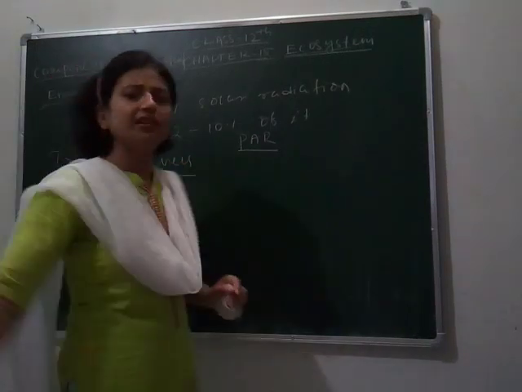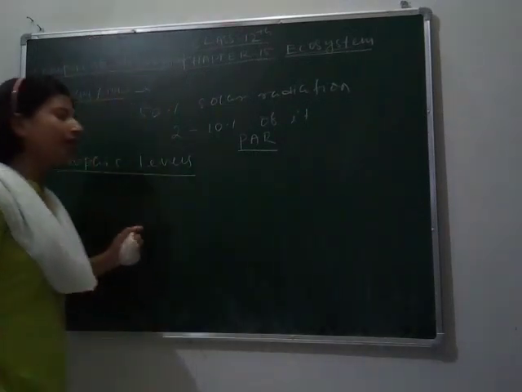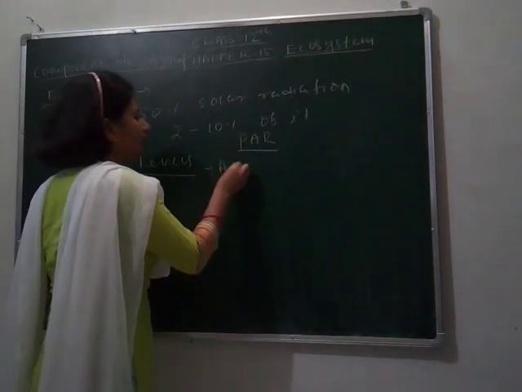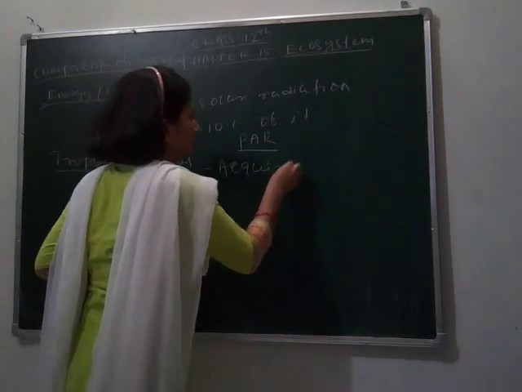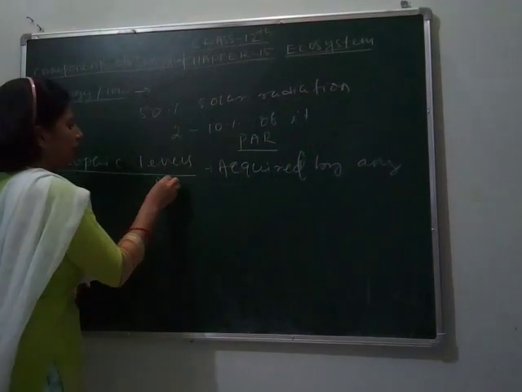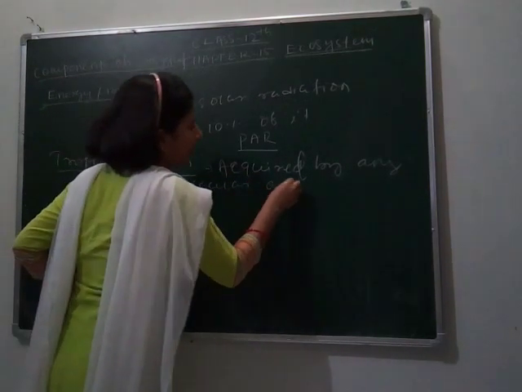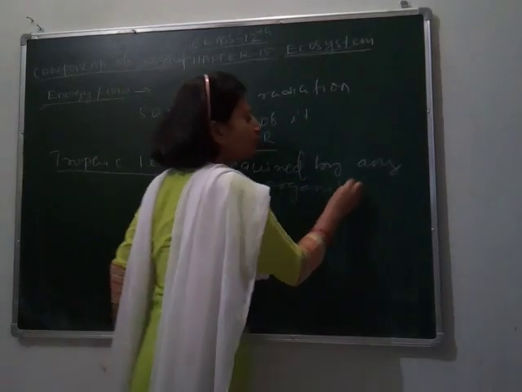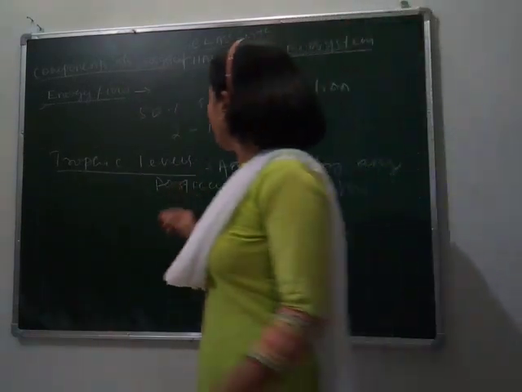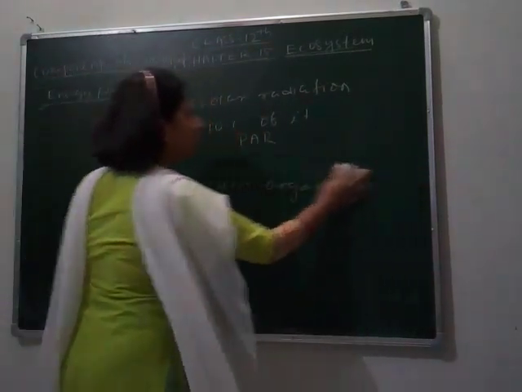Trophic level means the level acquired by any particular organism. Regarding energy flow, that's our topic, there are different trophic levels, and the trophic levels are acquired by some organisms.